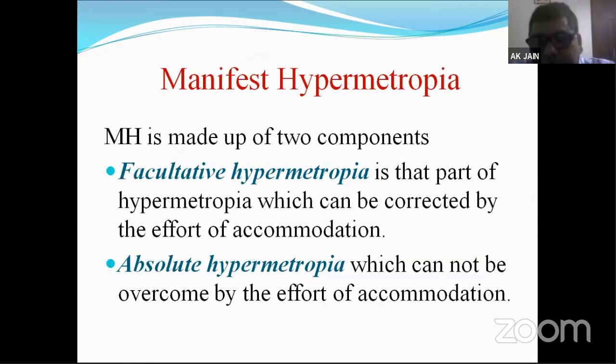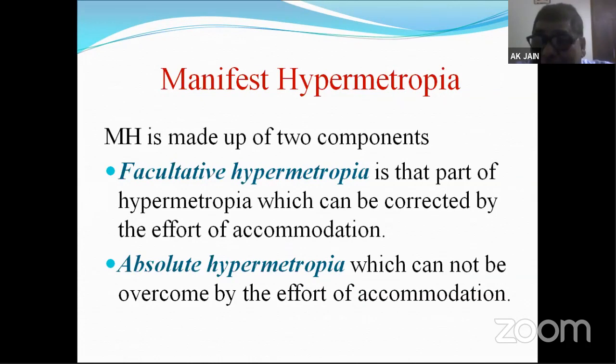As the name suggests, manifest is showing us, and it has two components. Facultative is that part of manifest hypermetropia which can be corrected by the efforts of accommodation. Now here is the difference between facultative and latent: latent is ciliary tone, facultative is accommodation. So these two are entirely different.